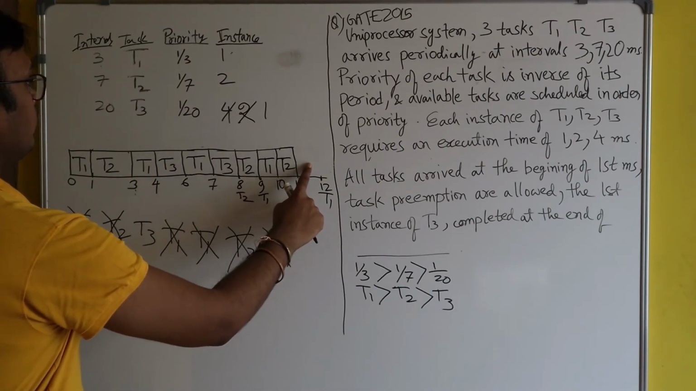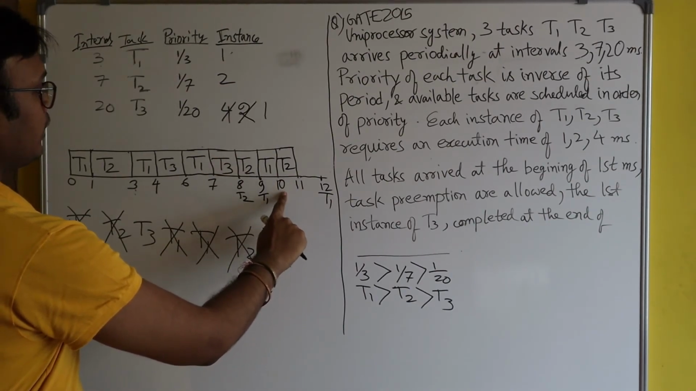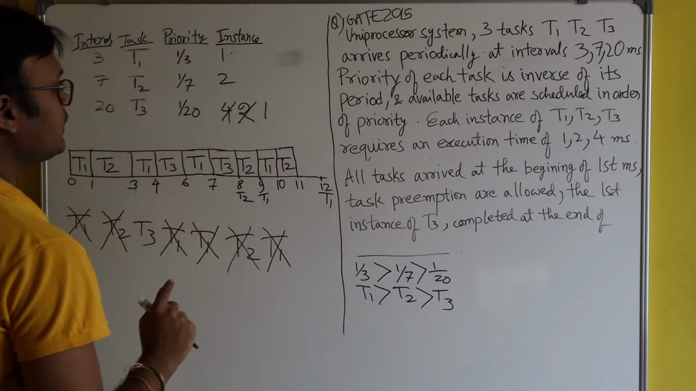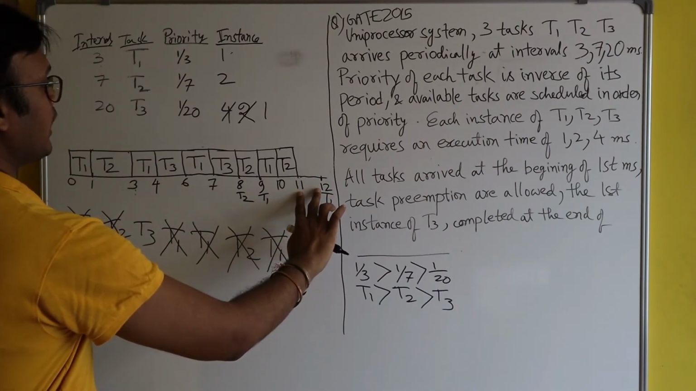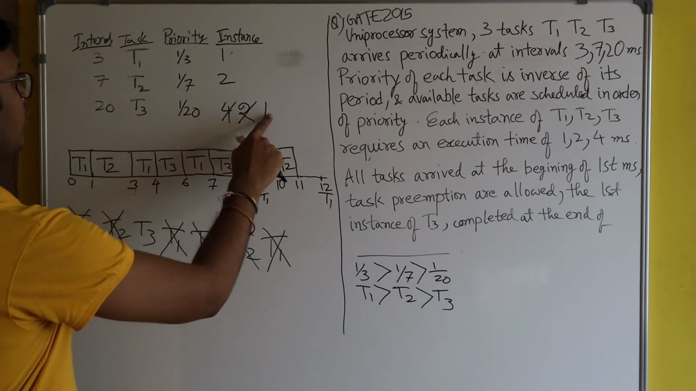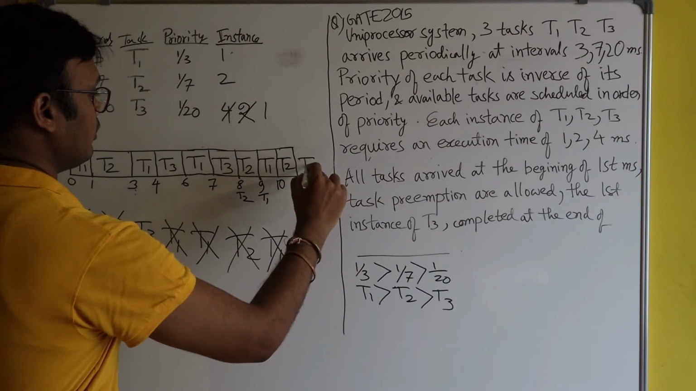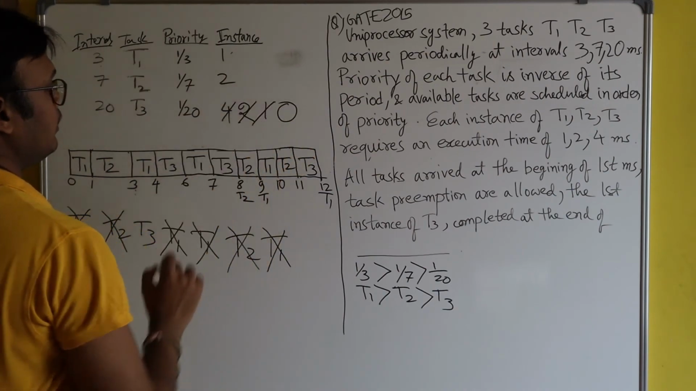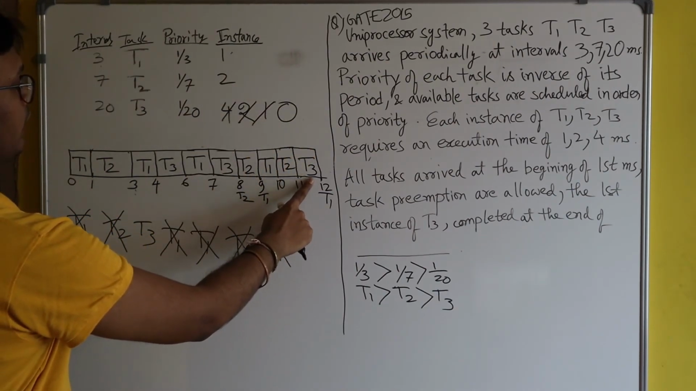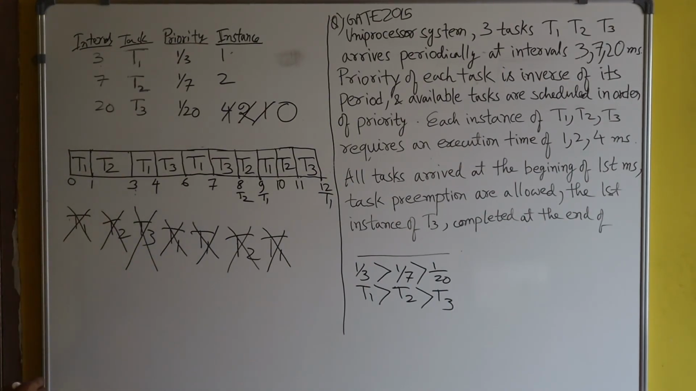Here we will not write T2. Why? Because T2 will again come after 7 seconds. T2 came at 10 and will come again at the 17th second. So in this 11 to 12 second, CPU is idle, so CPU will be given to T3. How much burst time was left for T3? Only 1 second. So here I will write T3. Now you see the first instance of T3 completed at 12 second.